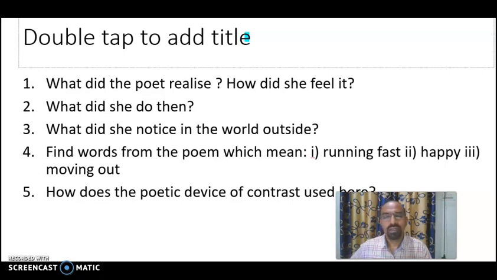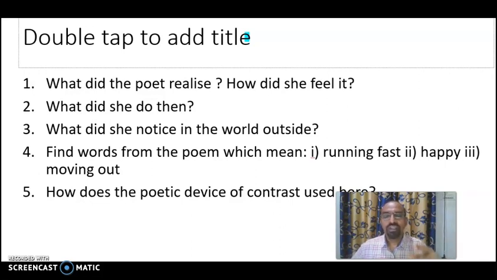First question, what did the poet realize? The poet realized that her mother was as old as she looked. She had grown old. How did she feel it? She felt pain. Second question, what did she do then? The poet withdrew her thoughts from her mother and looked outside.